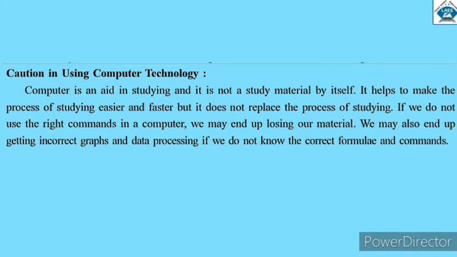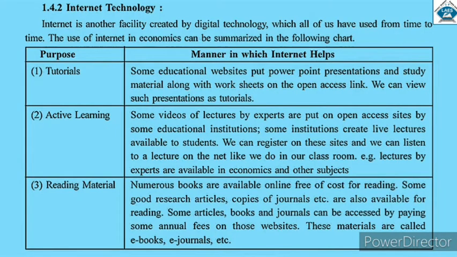As your vehicle is a machinery, it makes your ride easy and faster, but it runs according to your direction. Similarly, is computer technology. It just accepts your command whether it is wrong or right. So, if you don't give the right command, you may lose the data. You may also get incorrect graphs, and further your study will be incorrect if you don't give accurate formula and command.